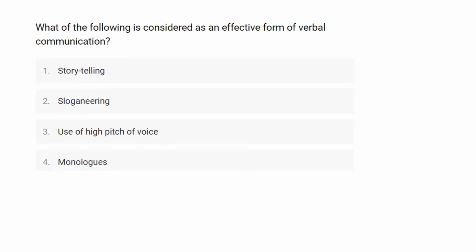Which of the following is considered as an effective form of verbal communication? So here in this question they ask you which of the following is considered as an effective form of verbal communication, for which the first option is storytelling, second one is sloganeering, third one is use of high pitch of voice, and the last one is monologues.